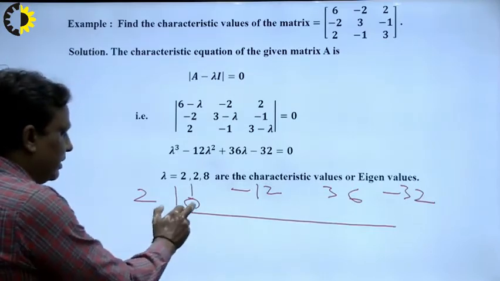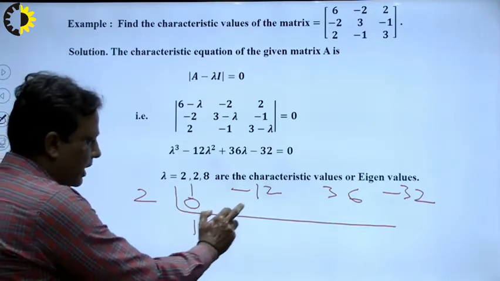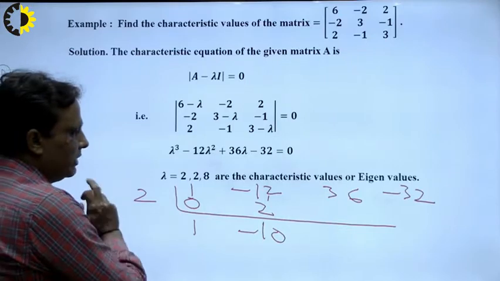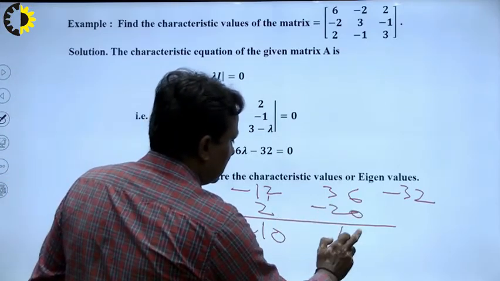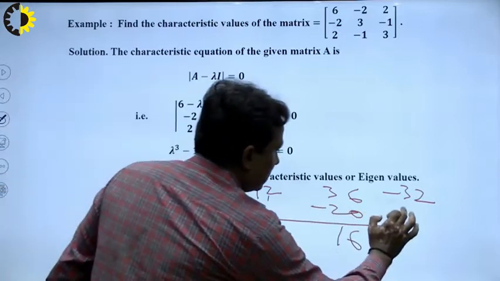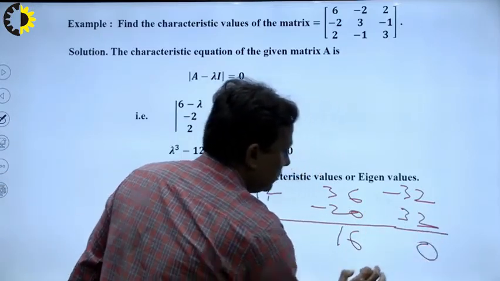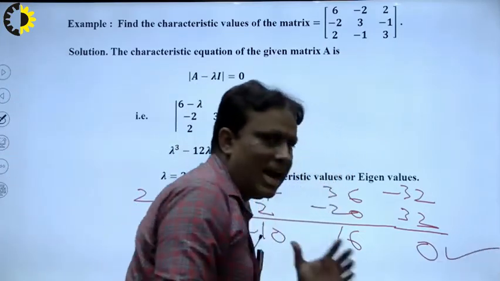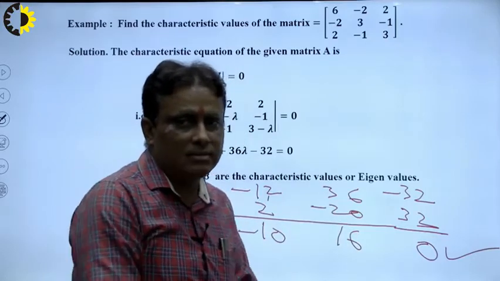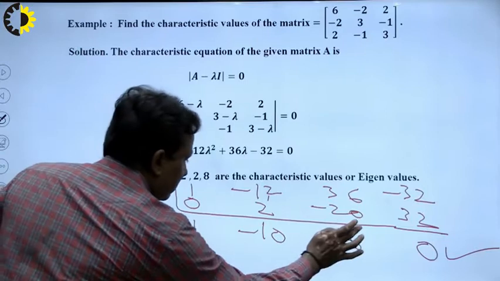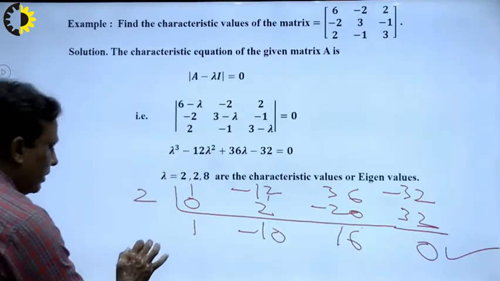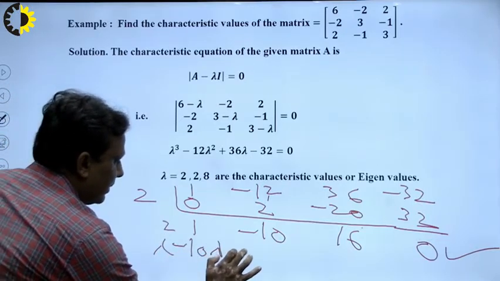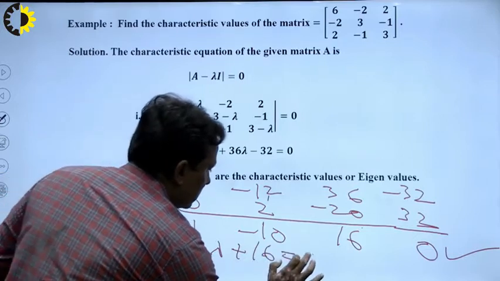So I write here 1 plus 0, 1. 2 multiplied by 1, 2. I write here 2, and if we add these terms, this will be minus 10. 10 times 2 is 20, minus 20, and I write here 16. 16 times 2 is 32. If I add this, this will be 0. Students, study it very carefully. If the last term is 0, that means our calculation is 100% correct. Now what will be these terms? We write here lambda squared minus 10 lambda plus 16 is equal to 0.